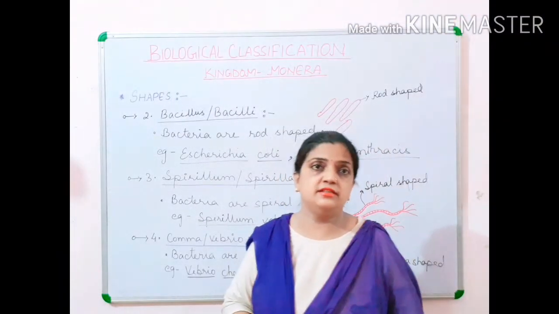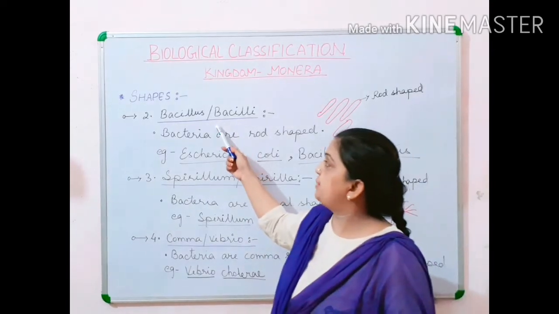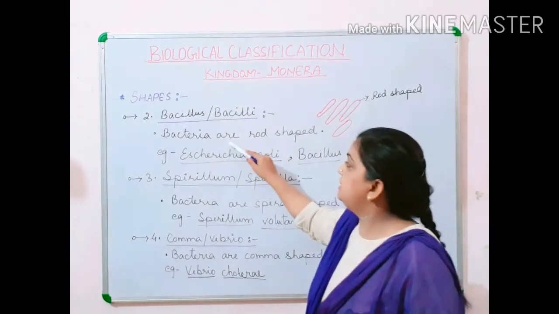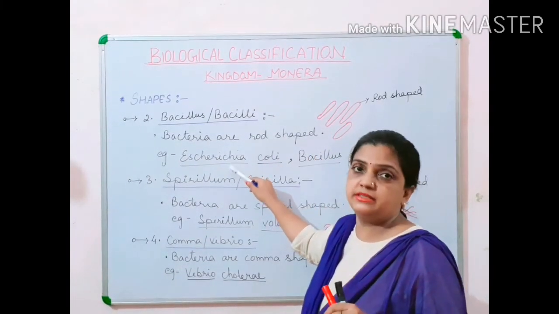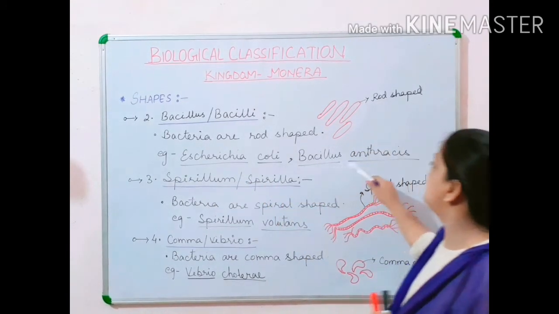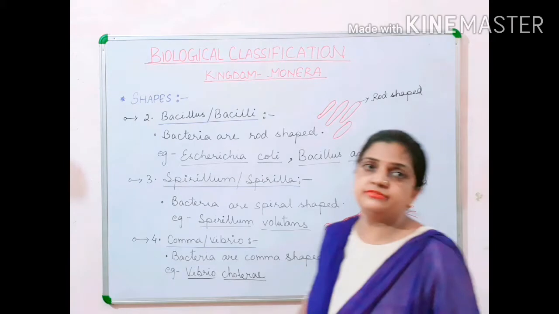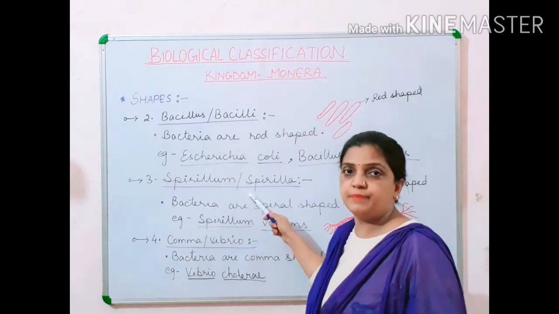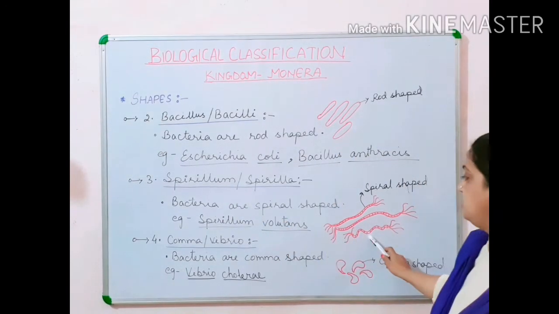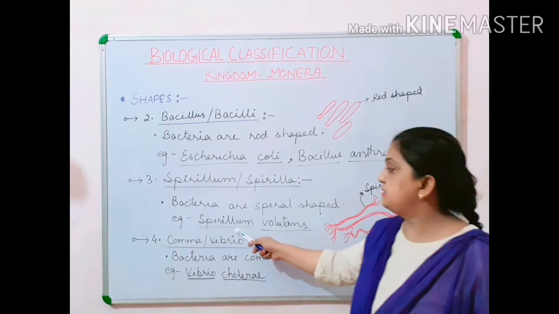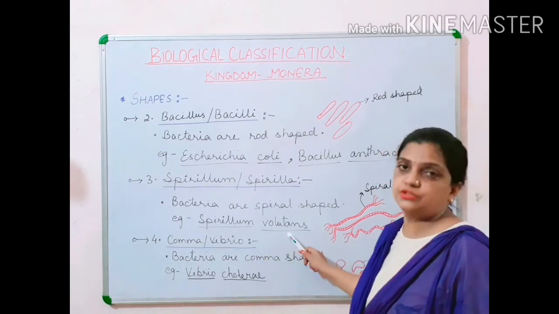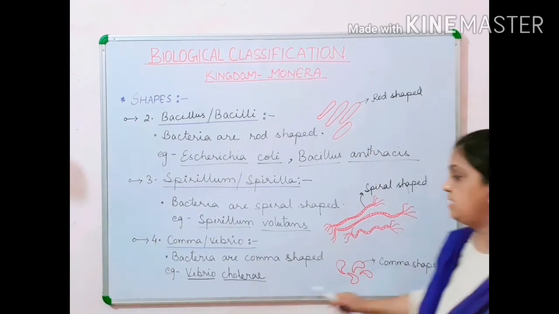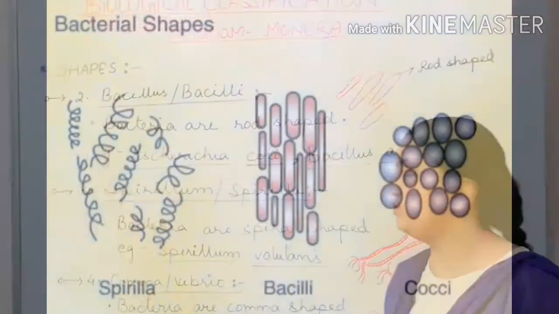Now children, let us see the other shapes. The second shape is bacillus, and in the diagram you can see that it is rod shaped. If I take examples, then Escherichia coli and Bacillus anthracis are a few types of bacillus shaped bacteria. Now if I move on to the spirillum or spirilla shaped, by the diagram it is clear that they are spiral shaped bacteria, and an example you can take is Spirillum volutans. Now children, the comma or vibrio shaped bacteria are comma shaped, and the example is Vibrio cholerae.